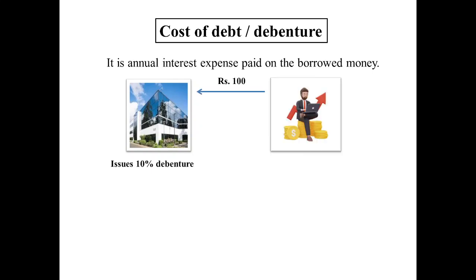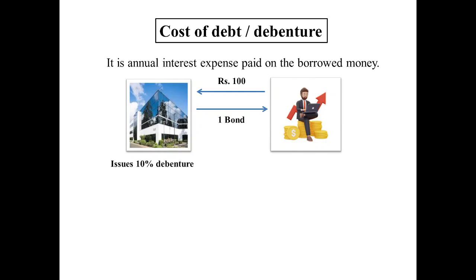This is an investor in the market. He will become the bondholder because he is interested in buying the bond of this particular company. The company fixed the price of one bond as rupees 100. So this investor, this bondholder, gave rupees 100 to this company to buy 1 unit of bond. In exchange, this company will give this bondholder 1 unit of bond.